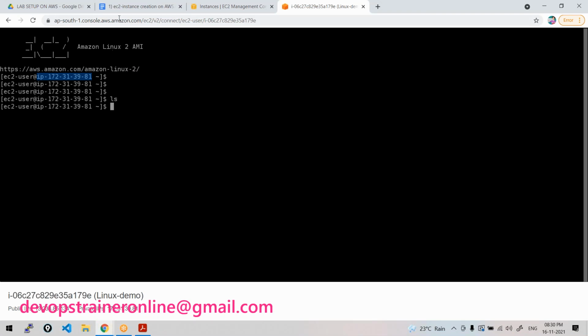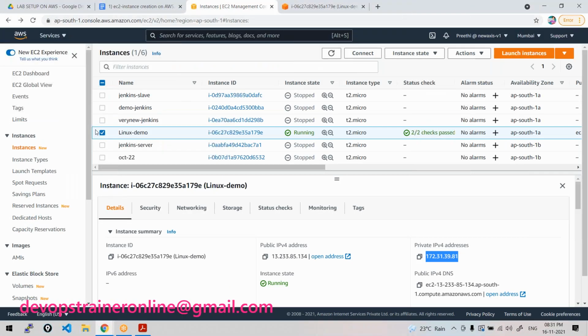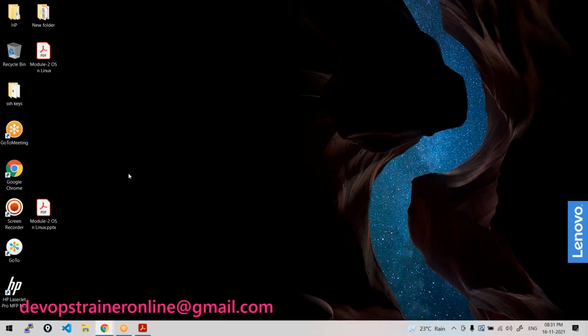This is one way to connect. There are other ways to connect to this instance, via PuTTY, via Git Bash. Those things we'll see later. Now what shall we do? Just come to your Windows.